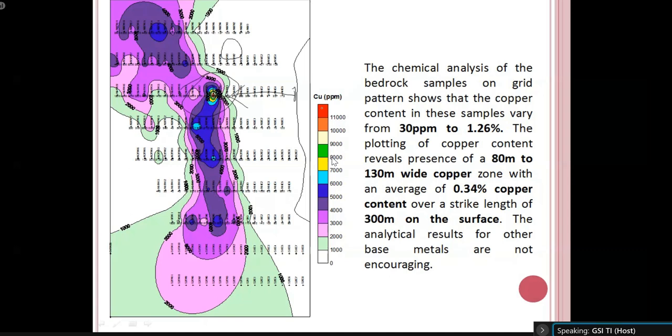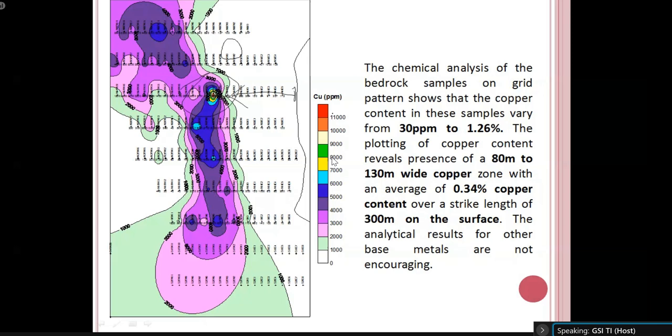And see our result. After doing this geochemical contour map, after doing this sampling, we have identified a 130 meter wide copper mineralized zone, which has 300 meter strike length in north-south direction. And the copper value was varying from 30 ppm up to 1.26%. Okay. So after plotting, this much of mineralization zone has been identified. This type of map is sometimes very important.